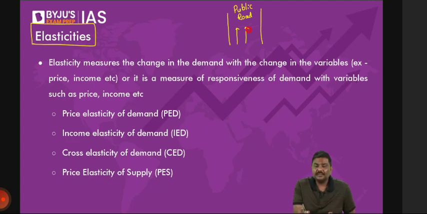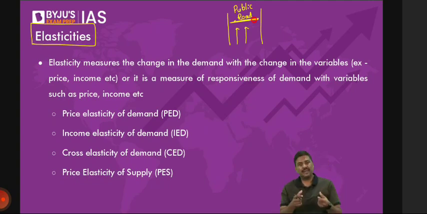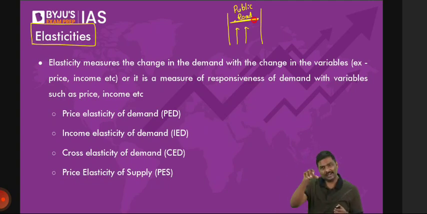Is a public road a rival product here? No, it's not rival. It's non-rival because you're using it, and I'm also using it. So the idea is simple here. Whenever something is non-rival, it simply means that at the same point of time, multiple people can consume. You are consuming doesn't mean its availability has gone down. Okay, so this is the idea of non-rival.